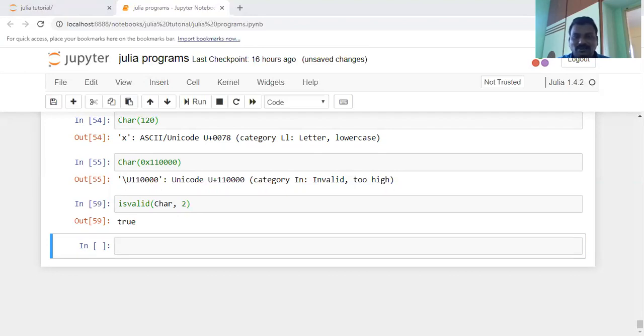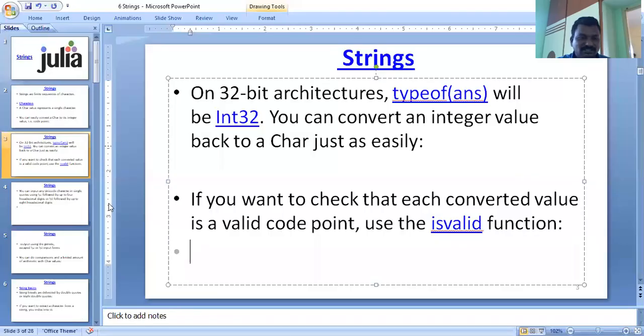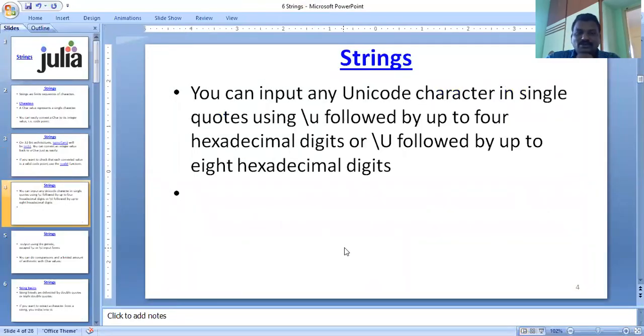Another important point here is that you can input any Unicode character in single quotation marks using backslash u followed by up to 4 hexadecimal digits, or backslash capital U followed by up to 8 hexadecimal digits.